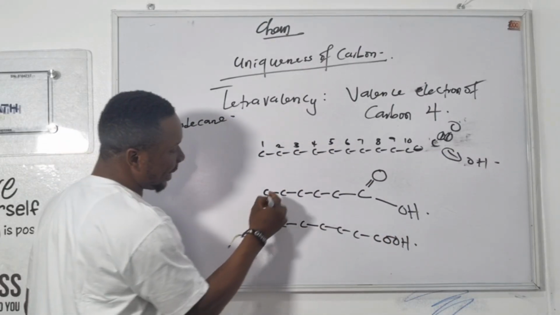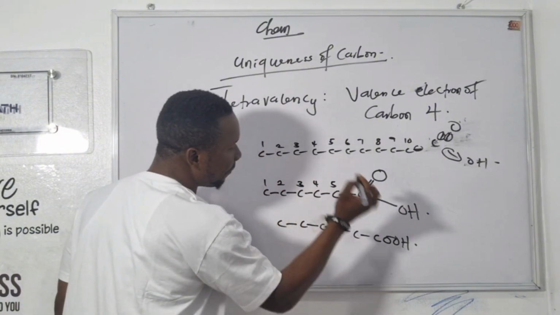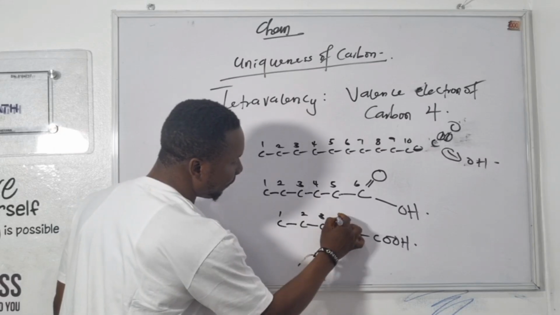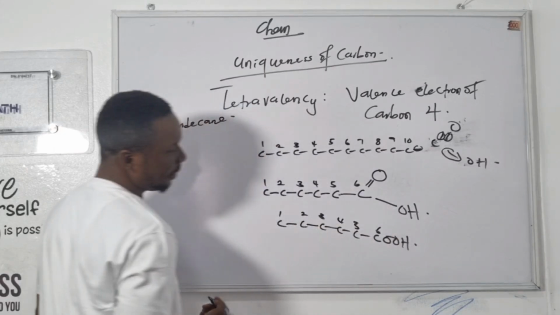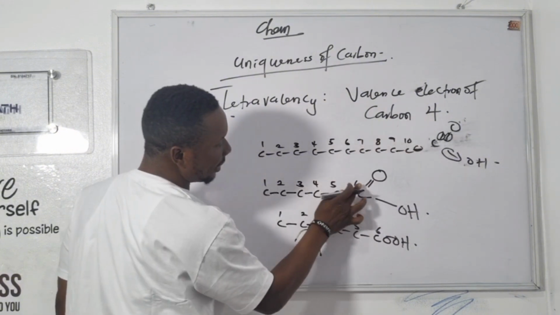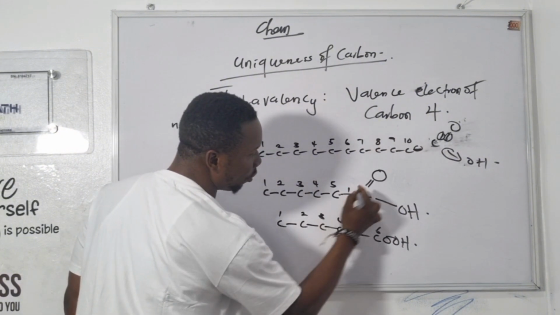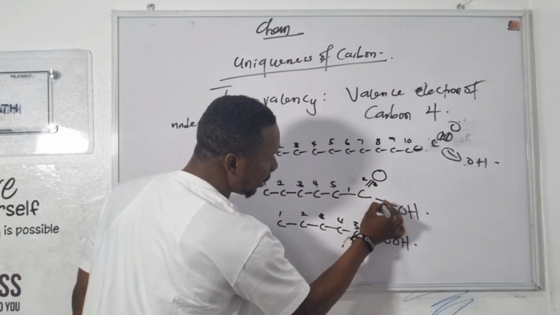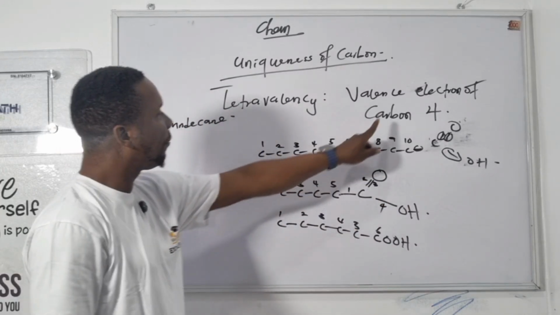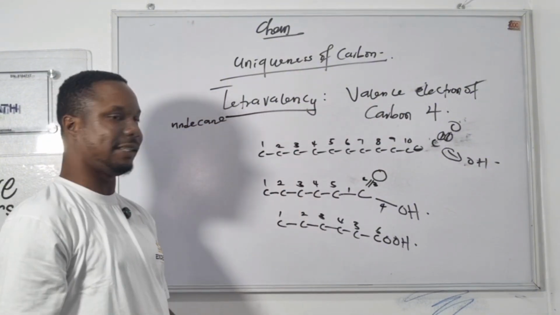Let's count the number of carbons: 1, 2, 3, 4, 5, 6. Let's count this: 1, 2, 3, 4, 5, and 6. So now let's check the total number of valence electrons when carbon links with the functional group. This one is carbon 1, this is the single bond: 1, 2, 3, and 4. So that is the reason why carbon is unique. That process is called tetravalency.